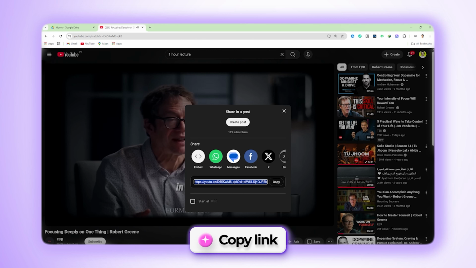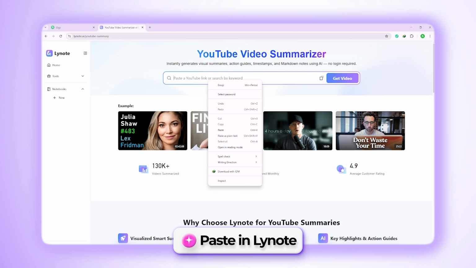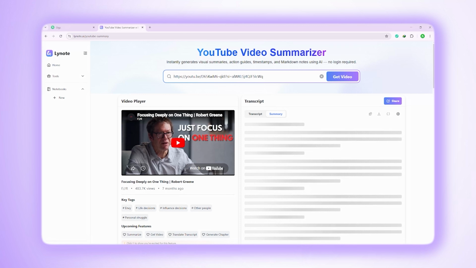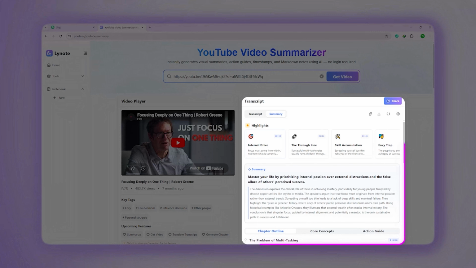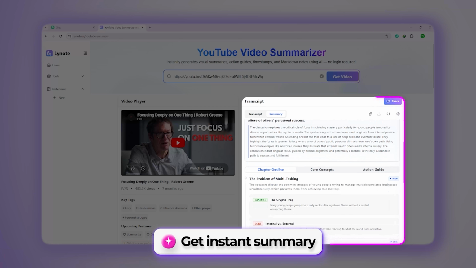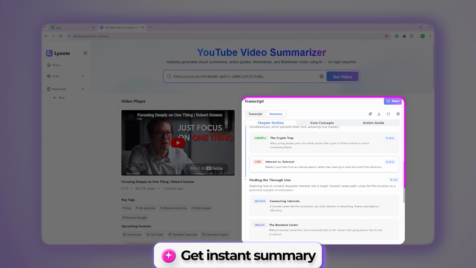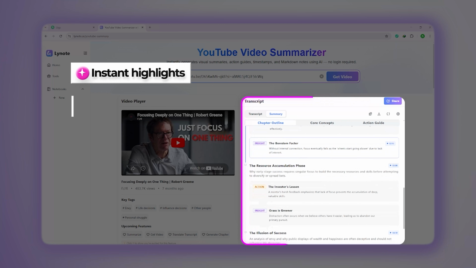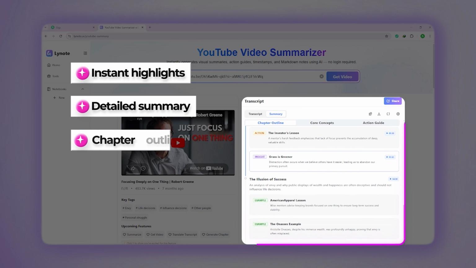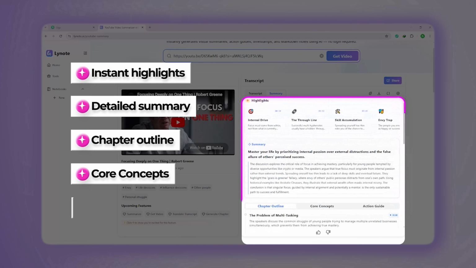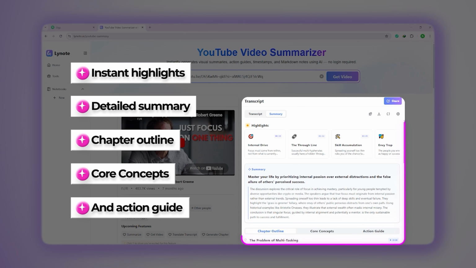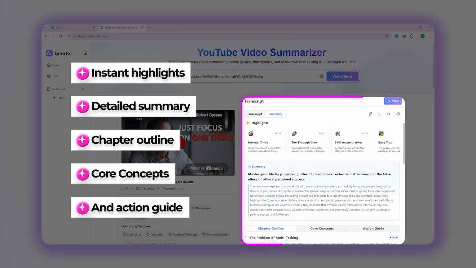Grab the link to a hardcore 1-hour video, drop it into Lynote, and hit enter. Instead of just a basic YouTube video to text converter, you get a master-level YouTube summary. Look at this structure. It generates instant highlights, a detailed summary, a clickable chapter outline, core concepts, and even a step-by-step action guide. It's like having a personal study assistant.